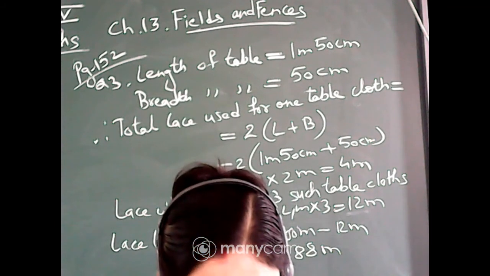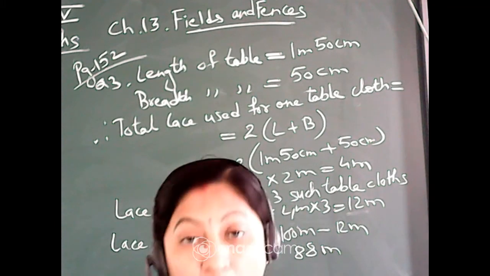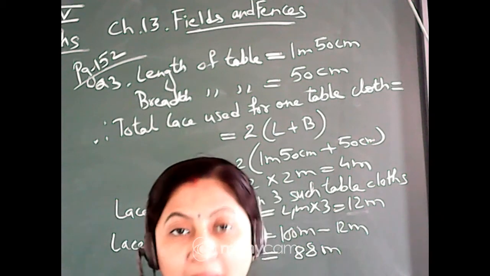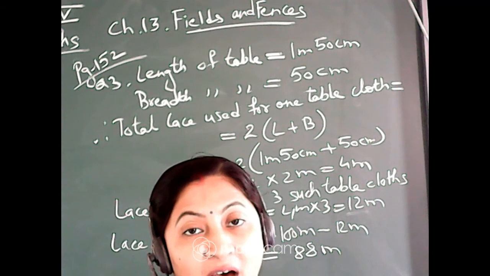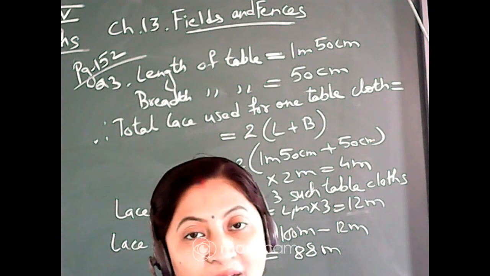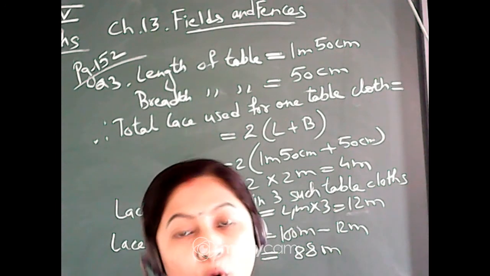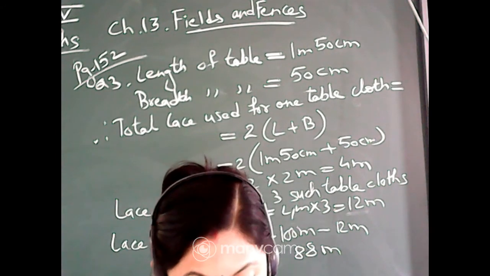shape. Suppose figure A. You count the full squares as 1, and more than half you count as 1. Two halves count as 1, a full half is 1, and if it is more than half, that also you count as 1.